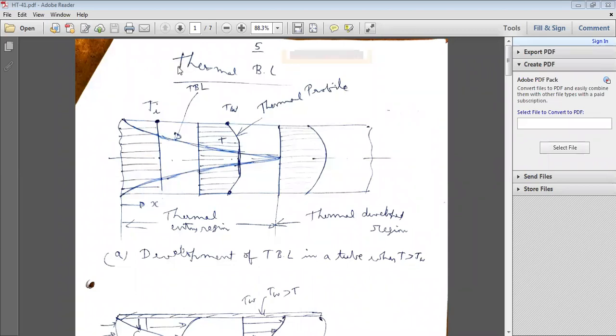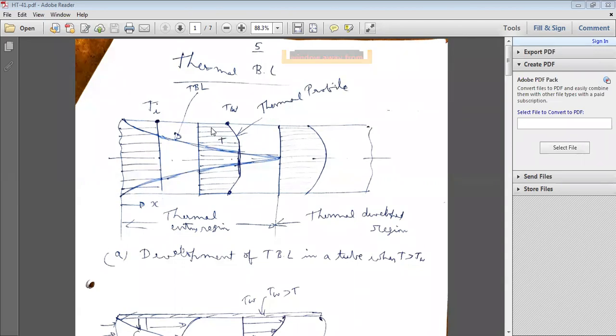Similarly, just like the hydrodynamic boundary layer, if you heat the pipe with constant flux or constant wall temperature, by giving heat transfer to the pipe, there are two conditions here: constant heat flux condition and constant wall temperature condition.